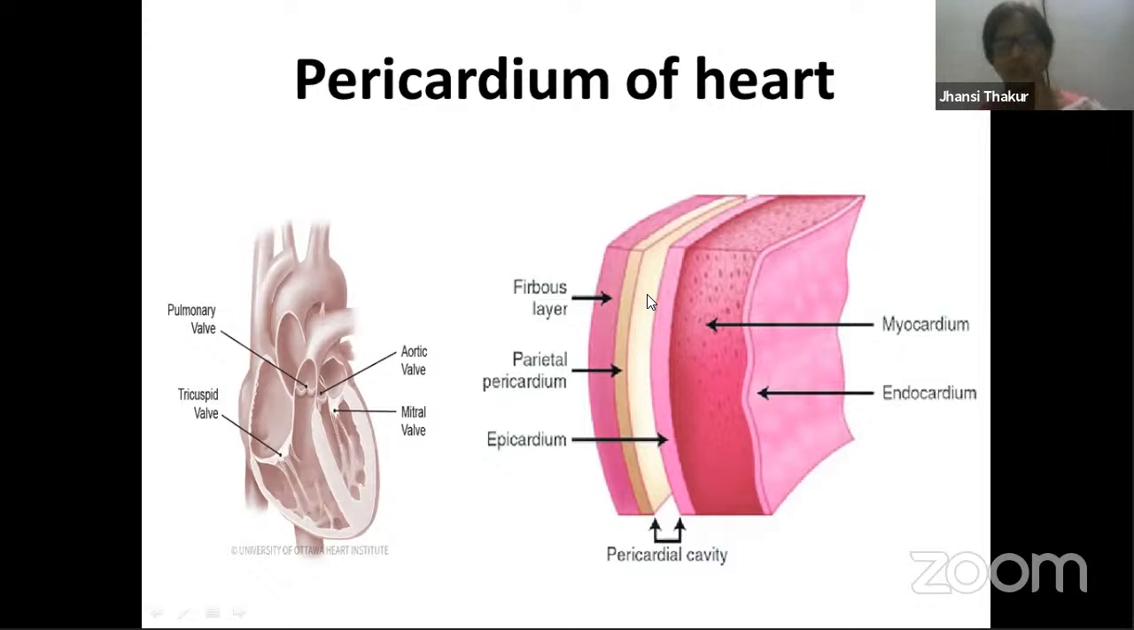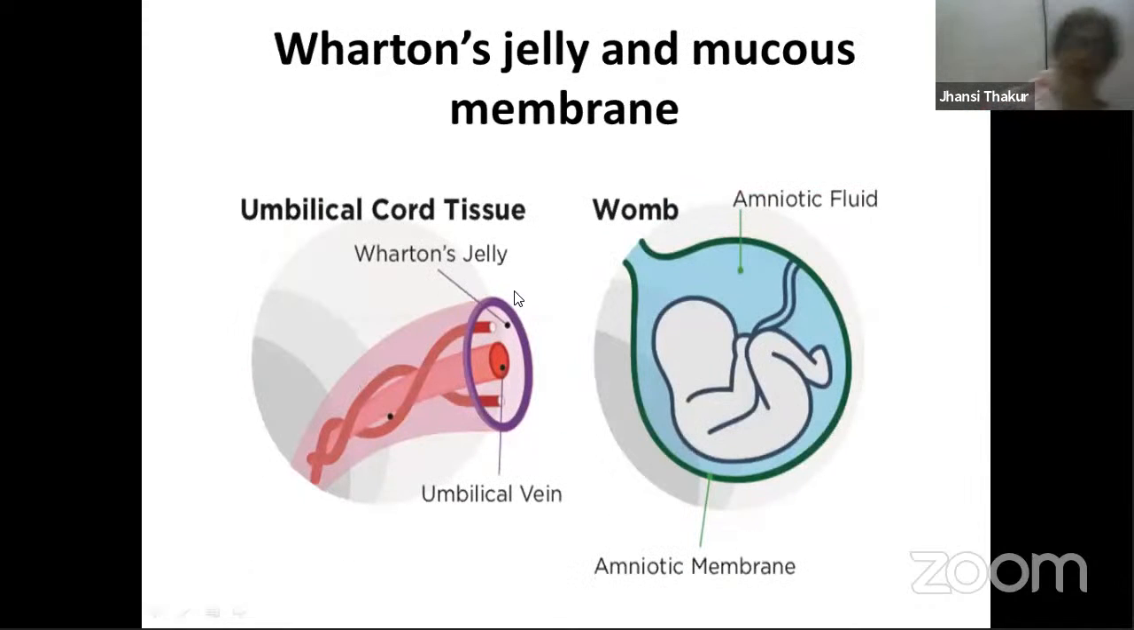which helps, does the work of absorption of mechanical shocks whenever you move. And then this is pericardium, parietal pericardium, fibrous layer. So these layers are made up of this dense irregular connective tissue. Now, there are two other places where dense irregular connective tissue is found.